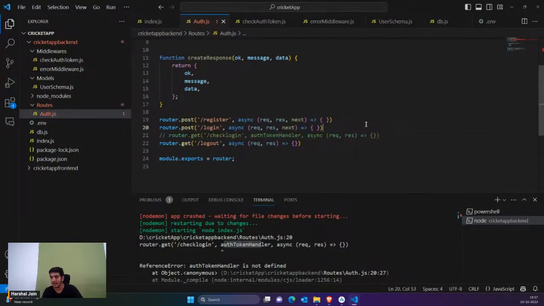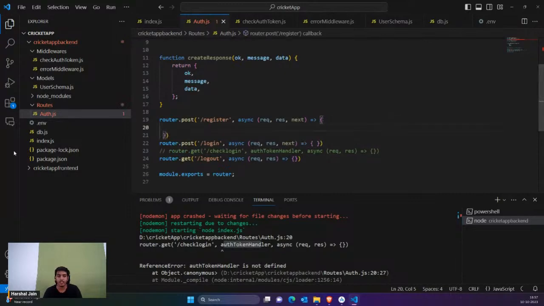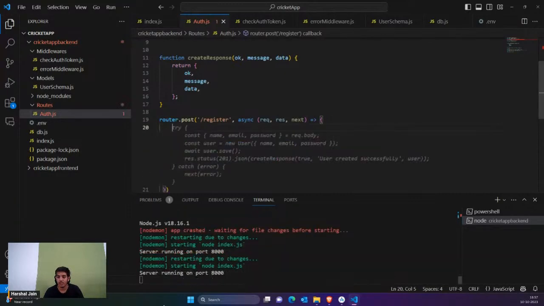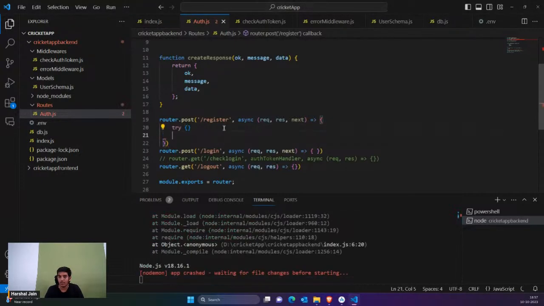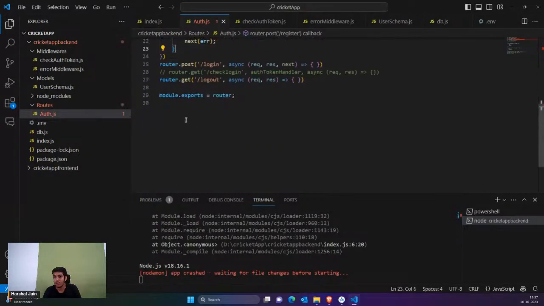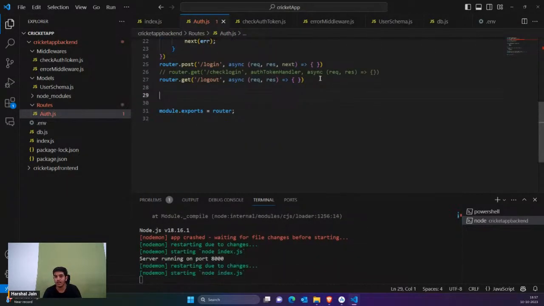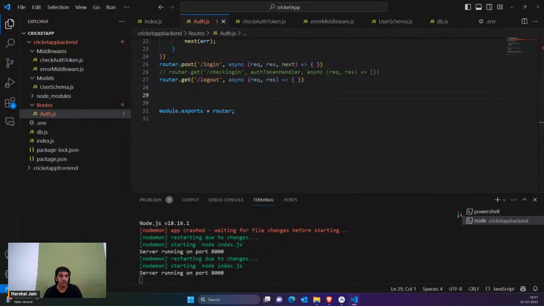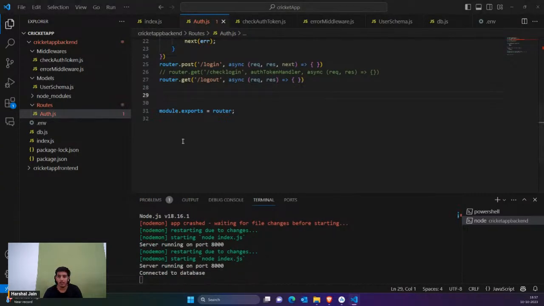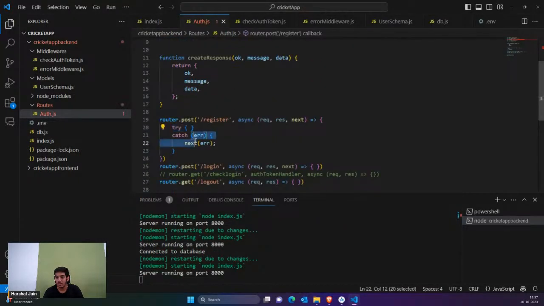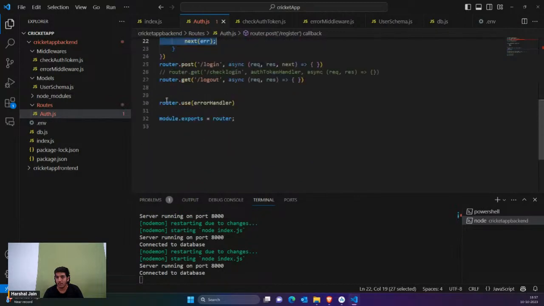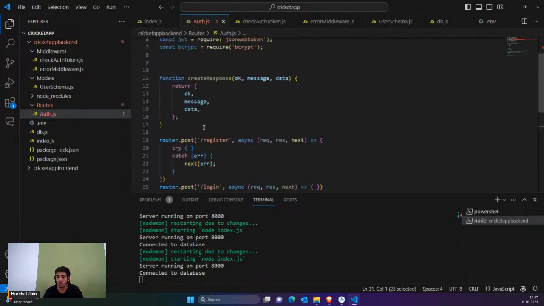So Control and slash. Right now let's talk about the register. You can see that it's running properly. So in the register, first of all, I'm going to say that this is going to be in try catch, and I'm simply going to call my error handler middleware here. When an error occurs in the try, this next is called. Next is again the middleware, so this middleware would be called along with the details. That's what I have said.